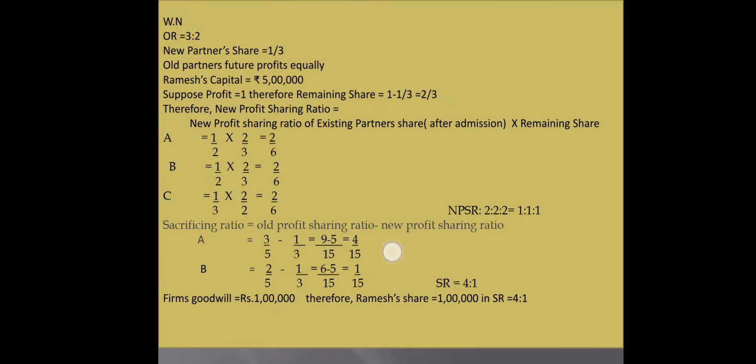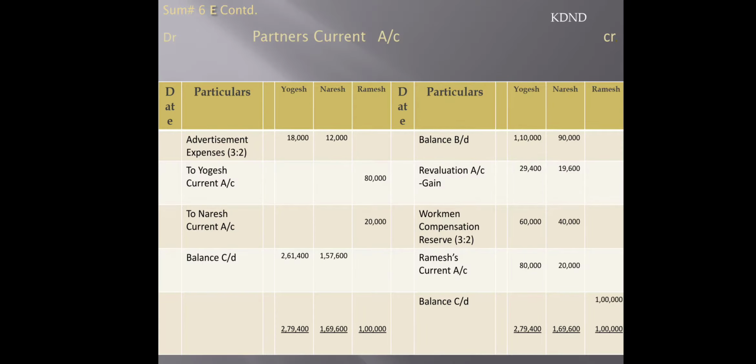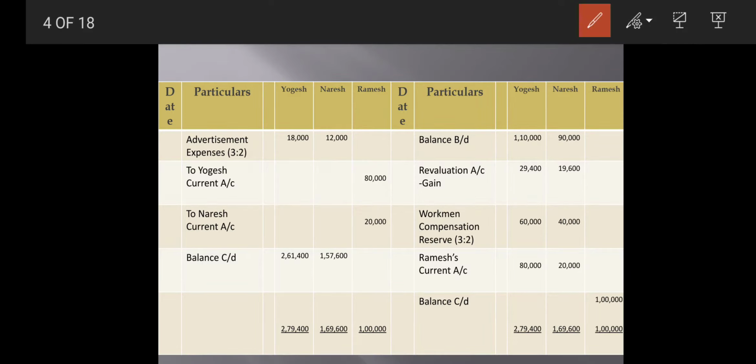Here comes your current account. In the current account, I have transferred the balance of current. Here the balance of current is transferred. Here the balance of workman compensation reserve is transferred. Here the balance of advertisement suspense account is also transferred.